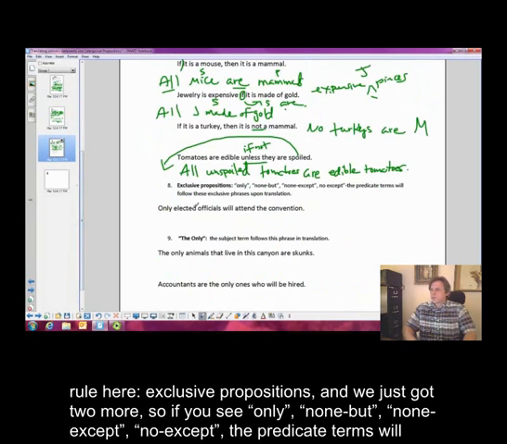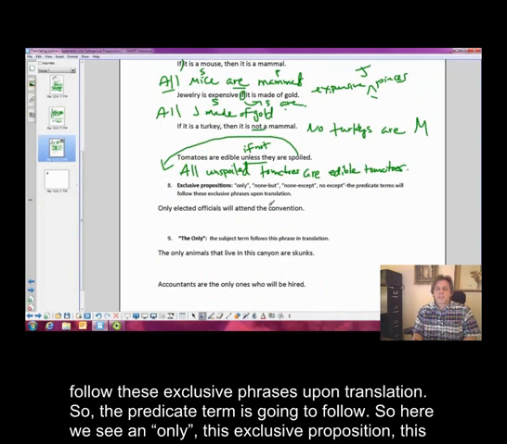the next rule here. Okay, exclusive propositions, and we just got two more. So if you see only, none but, none except, no except, the predicate terms will follow these exclusive phrases upon translation. So the predicate term is going to follow. So here we see an only, this exclusive proposition.